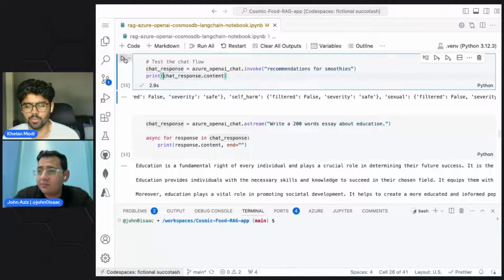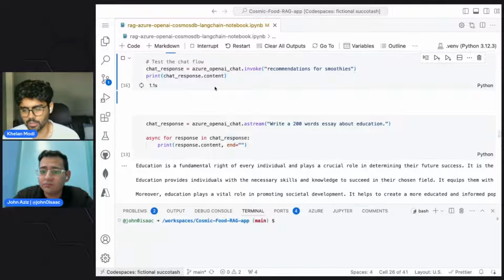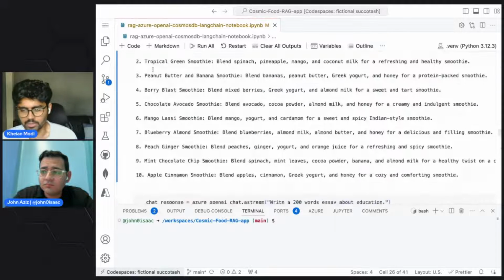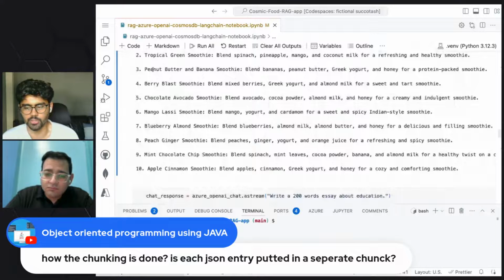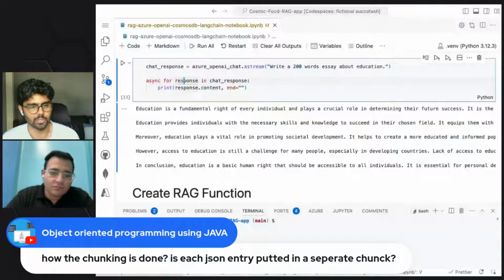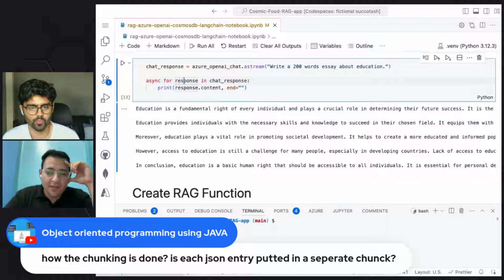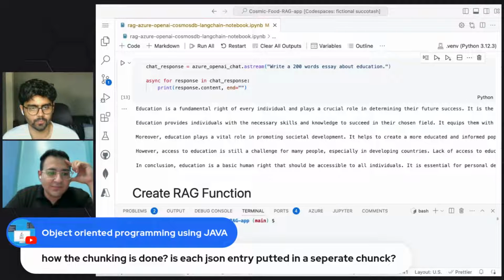Also, do you want to briefly cover how chunking is done with our documents? I see a question in the chat. Someone asked how the chunking is done, and is each JSON entry put into a separate chunk? Yeah, each JSON entry is put into a separate chunk. We don't do chunking because we don't need it for the JSON documents, unless the JSON document goes beyond a certain size. If we exceed the size of a document, we will need to chunk it.